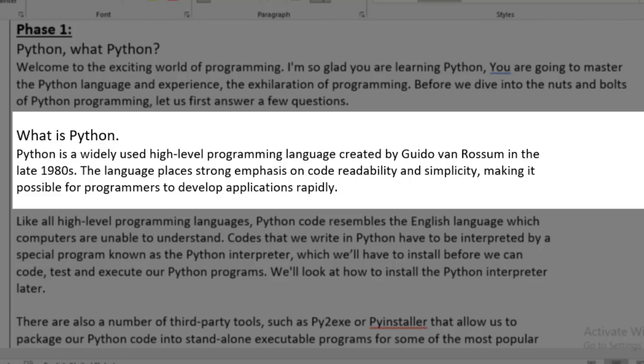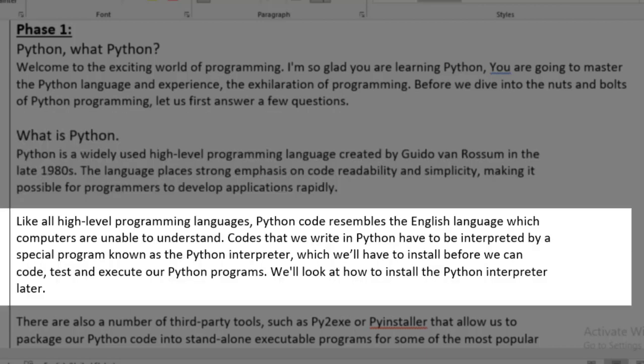The language places strong emphasis on code readability and simplicity, making it possible for programmers to develop applications rapidly. Like all high-level programming languages, Python code resembles the English language, which computers are unable to understand.